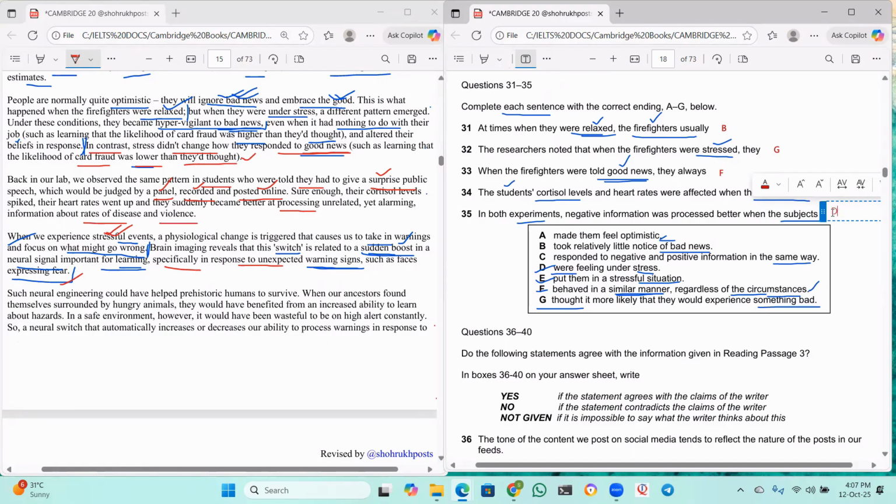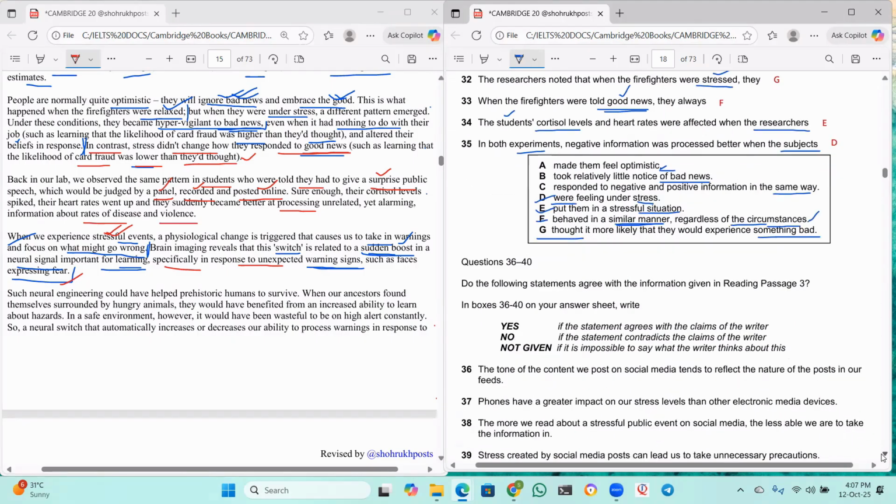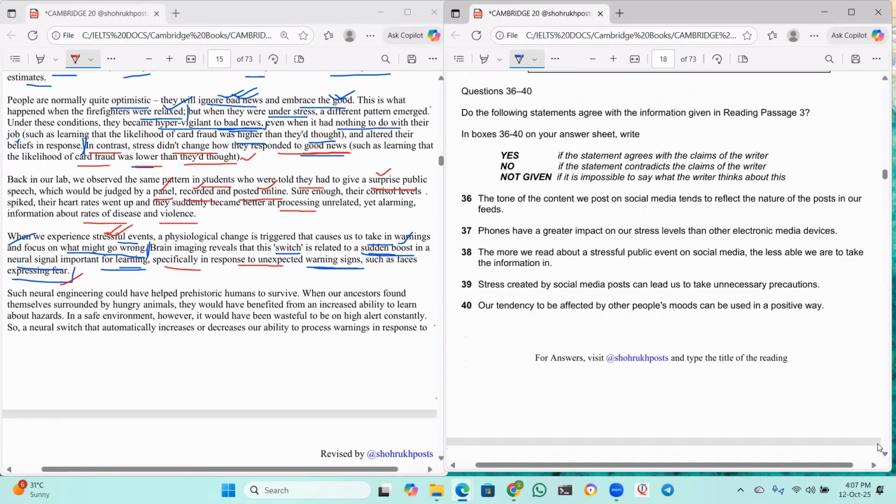Okay. So, let us, I think we are done with this section. I hope you guys are following me closely, right? So, let us move to the next section, that is yes, no, not given. Now, we have to write yes when the statement agrees with the claims of the writer. We have to write no when the statement contradicts, and not given if it is impossible to say what the writer thinks about it. Okay.